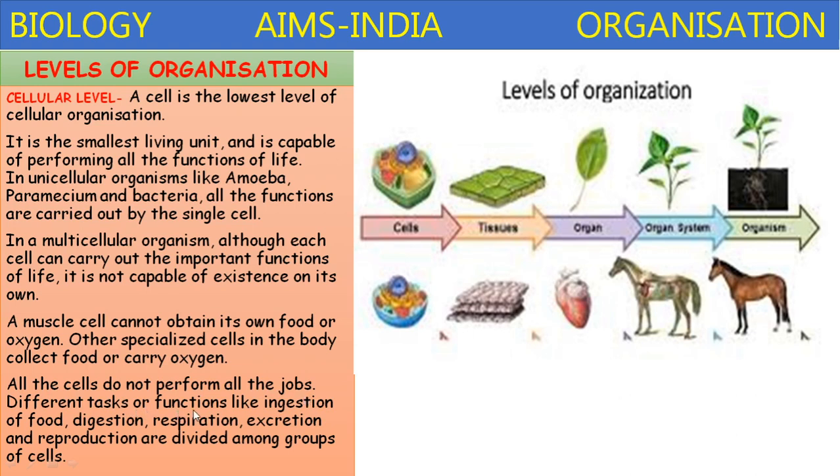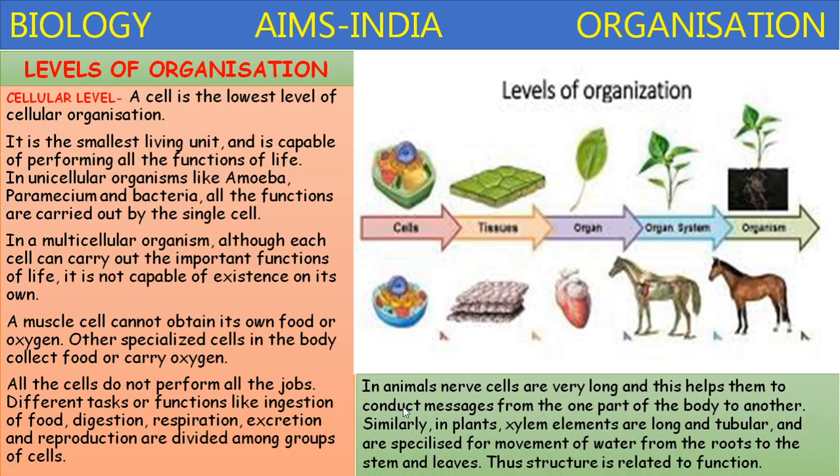The different tasks or functions like ingestion of food, digestion, respiration, excretion, and reproduction are divided among groups of cells in this manner. In animals, nerve cells are very long, and this helps them to conduct messages from one part of the body to another. Similarly, in plants, xylem elements are long and tubular and are specialized for movement of water from the roots to the stem and leaves. Thus, the structure is related to the function.